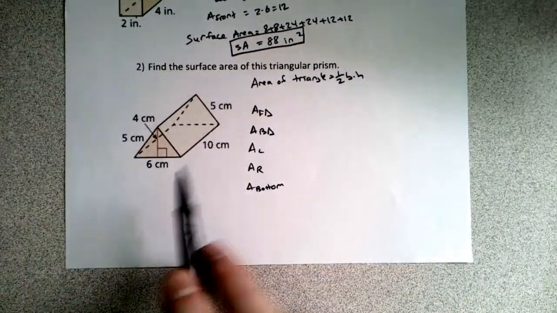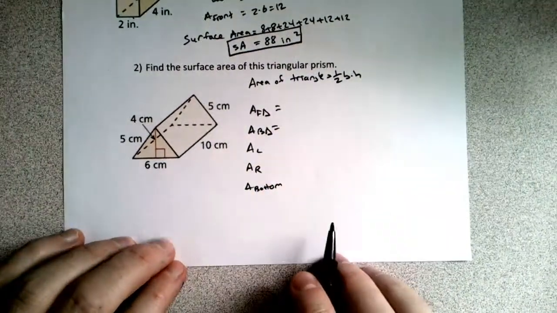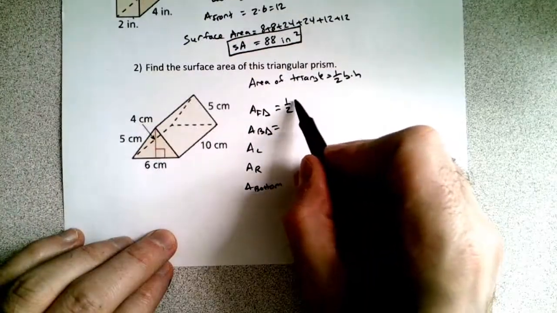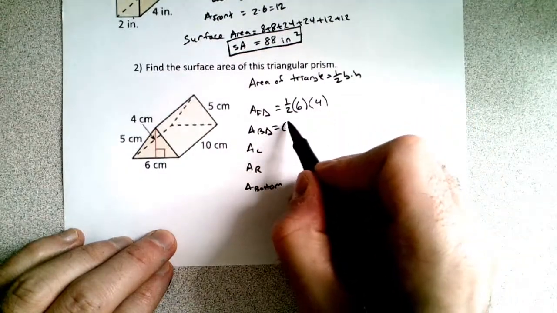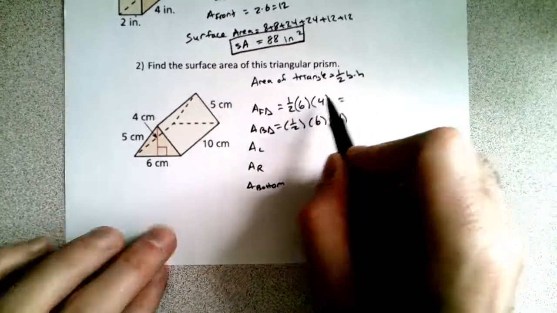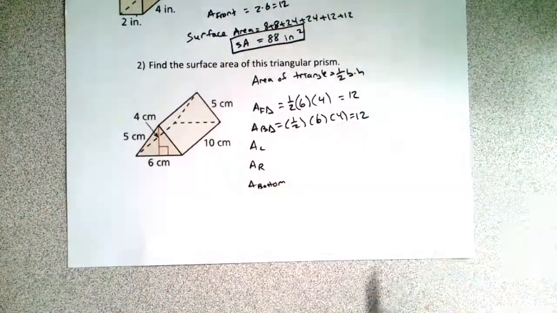Now, the front and back triangles are going to be the same, right? So we have area of the front triangle. It's 1/2 of the base, which is 6, times the height, which is 4. So that's for both of these triangles. Oh, I put everything in parentheses, I guess. Just one of those days. 6 times 4 is 24. Half that is 12. So they're both going to be 12.